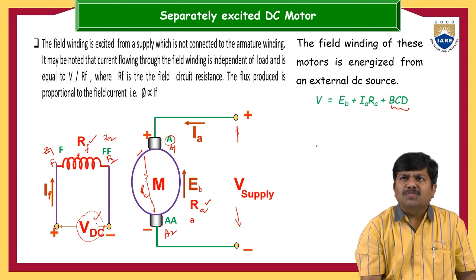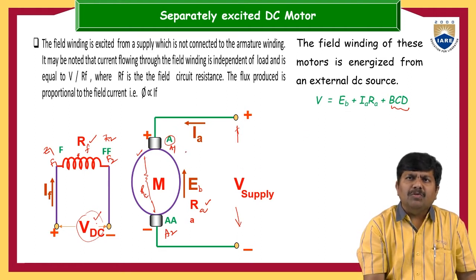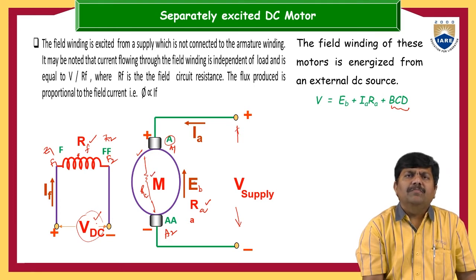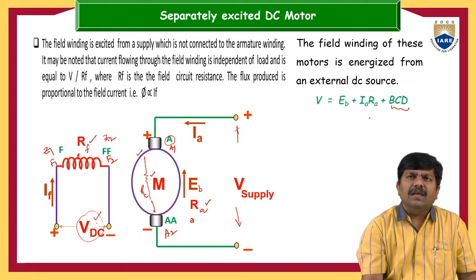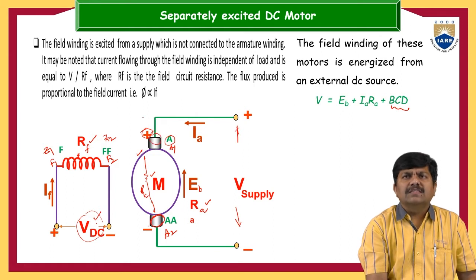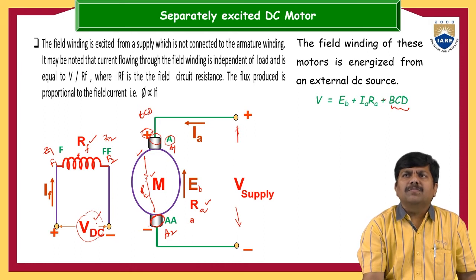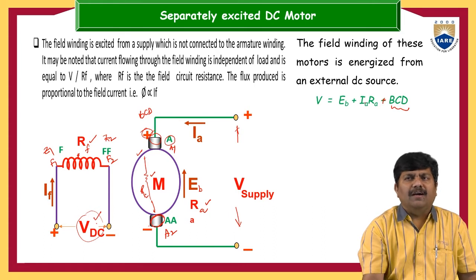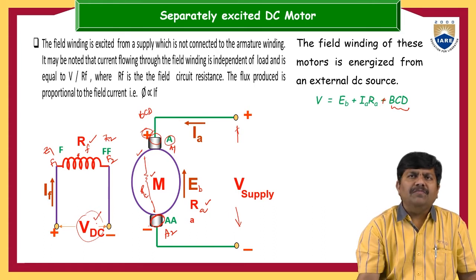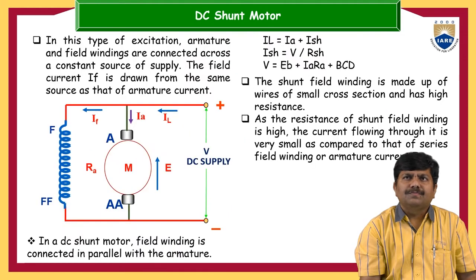Now, the field winding of these motors is energized from an external DC source, as we have just discussed. And what about the voltage balance equation? Supply voltage will be equal to the drop across the armature plus the back EMF. So V is equal to Eb plus IaRa plus BCD. This is the voltage drop due to these brushes. This is one brush, this is another brush. This is called the brush contact drop. It is also one kind of drop, so that's why we are keeping it as a plus. If you take it on the left side, it will be minus, just like the drop of IaRa. So this is the voltage balance equation of the separately excited DC motor.